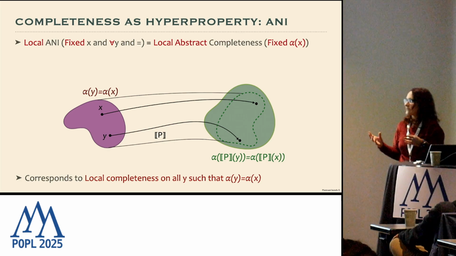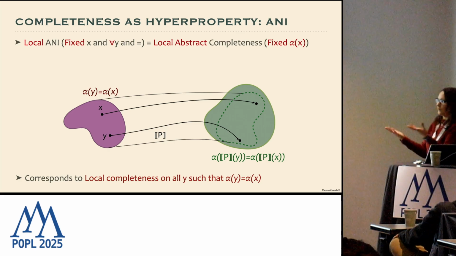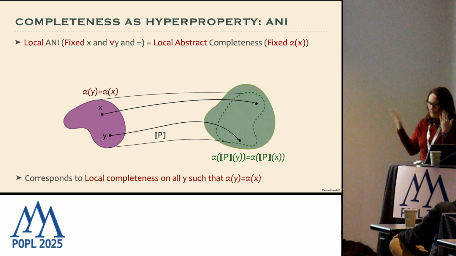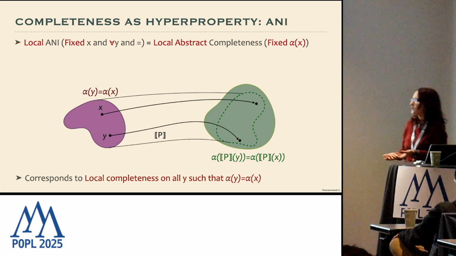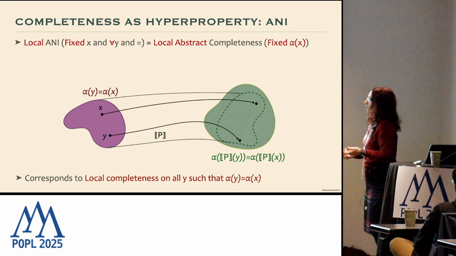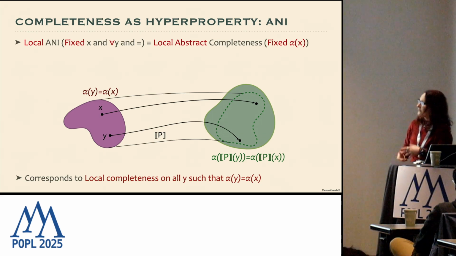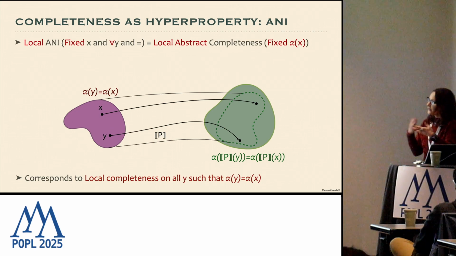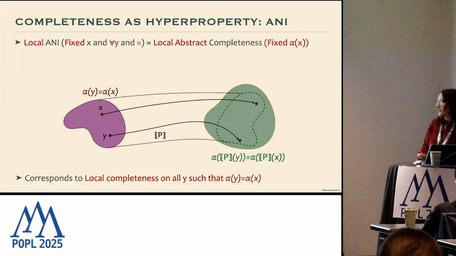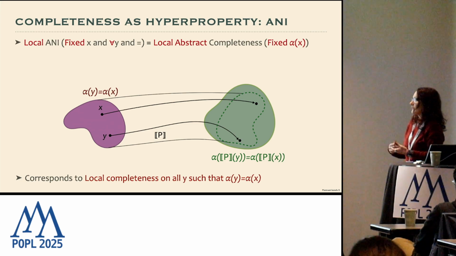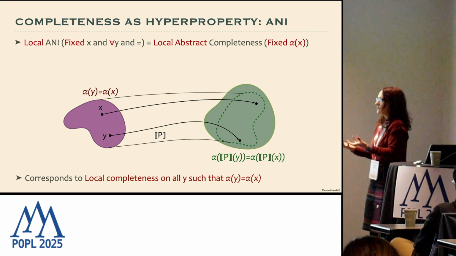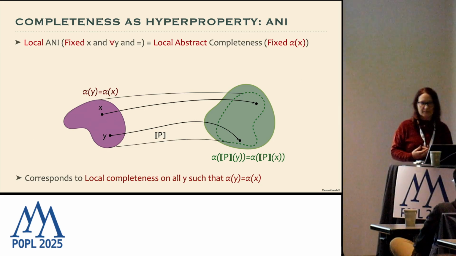So the idea is that we have standard completeness, which is a universal quantification on x, and we have local completeness, where we just fix one x. And we have absolute local completeness, which fixes the property of x, and requires that completeness holds for all the elements inside this set.